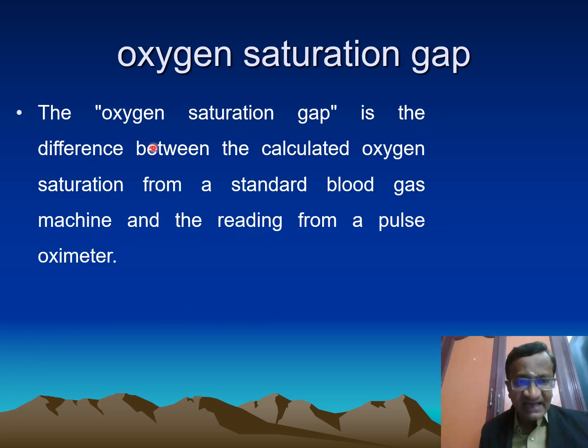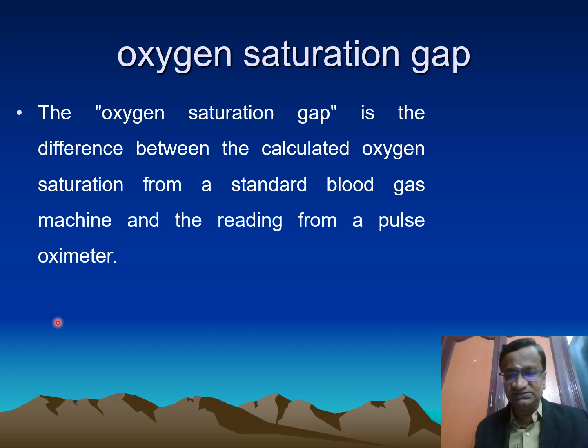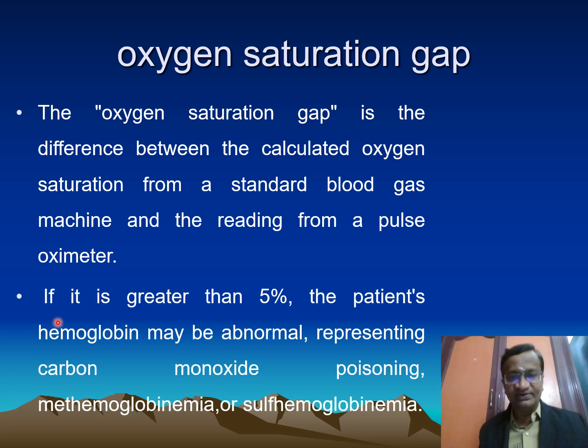Oxygen saturation gap is the difference between calculated oxygen saturation from a standard blood gas machine and the reading from a pulse oximeter. Put a pulse oximeter, you get a reading of 88, but if you take an ABG and see it is 98, this is what is called oxygen saturation gap. If it is greater than 5%, the patient's hemoglobin is abnormal. It may be methemoglobinemia, sulfhemoglobinemia, or a carbon monoxide poisoning which shifts like this.